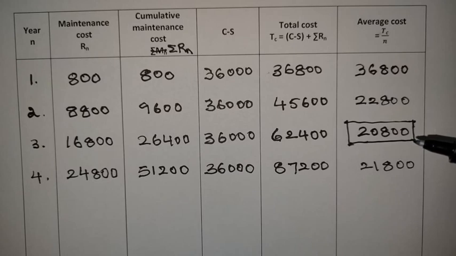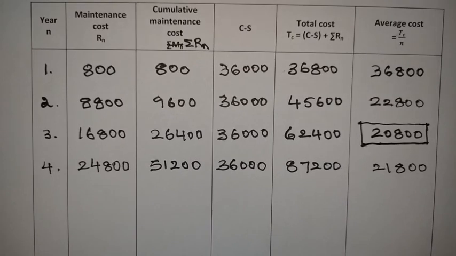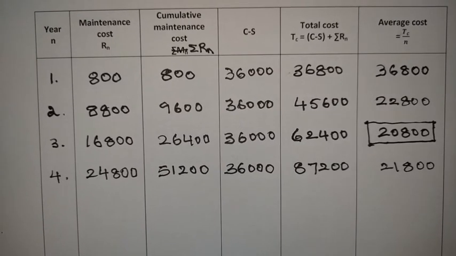So this is the one model of problem where the maintenance cost of the machine, particular things were not given. As the number of years was not mentioned, we need to solve the problem like this. Okay. So I hope you understand this problem, and I am going to give one more problem to you for your practice purpose.